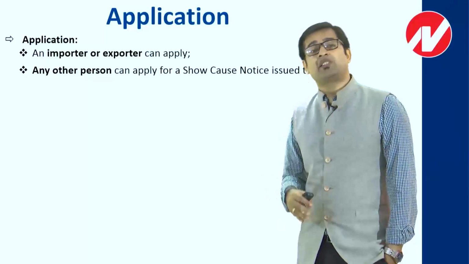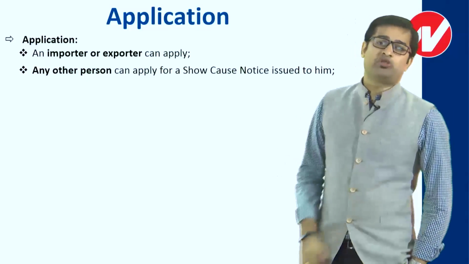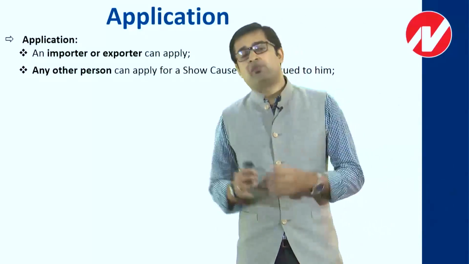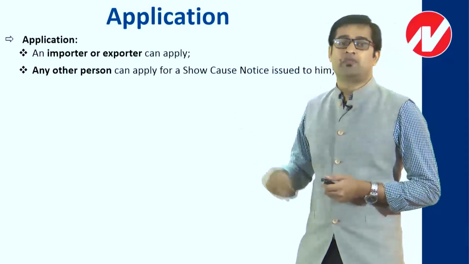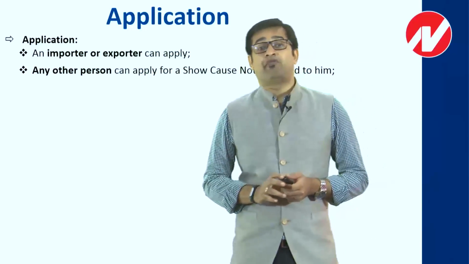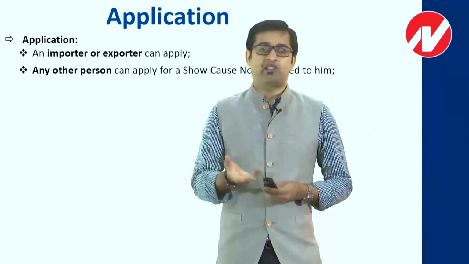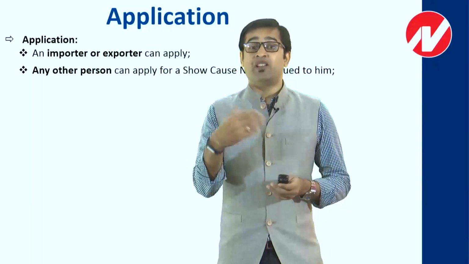Now why would there be a concern that a show cause notice should be served to any other person? So now let us talk about this. Probably one of the best examples over here of any other person would be a clearing and forwarding agent, or a CHA, or a custom broker, whatever you name, because the name keeps on changing.